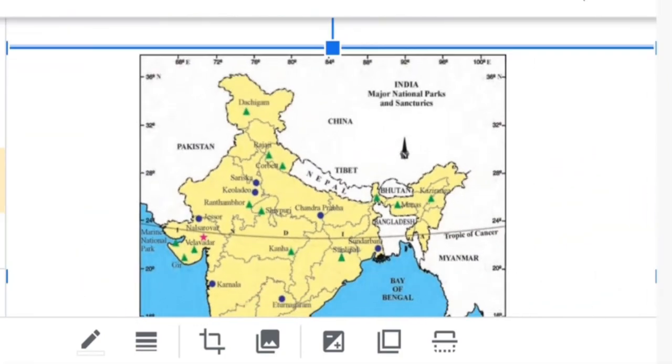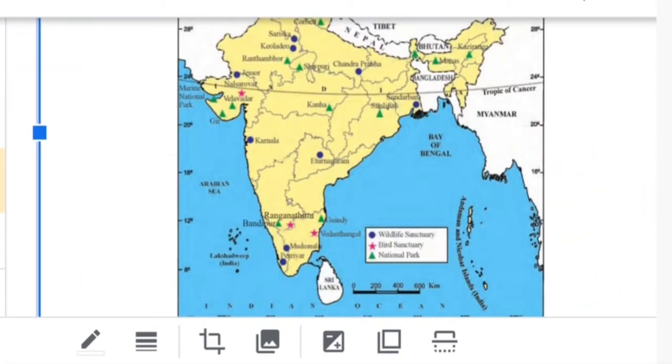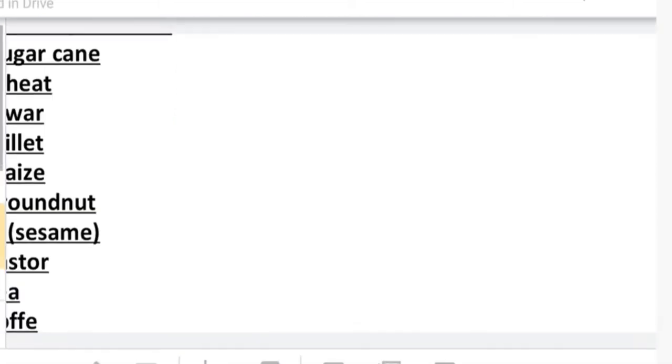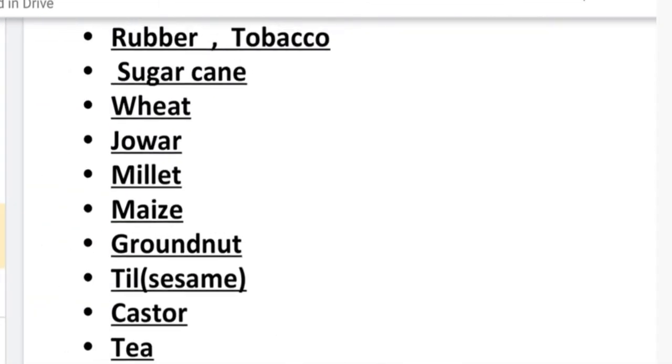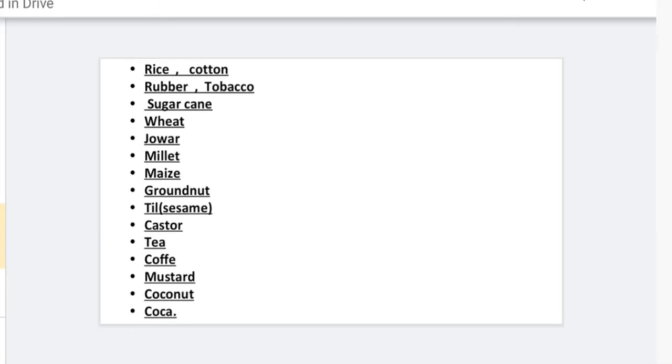In this way you have to see the names that will be given for the sanctuary, wildlife and national park. First of all, you have to learn in which state it is located. Then you can just draw that particular symbol, very important to show in the index, and then you can show it in the particular state. Now if you talk about the agriculture chapter, these are the probable asked questions.